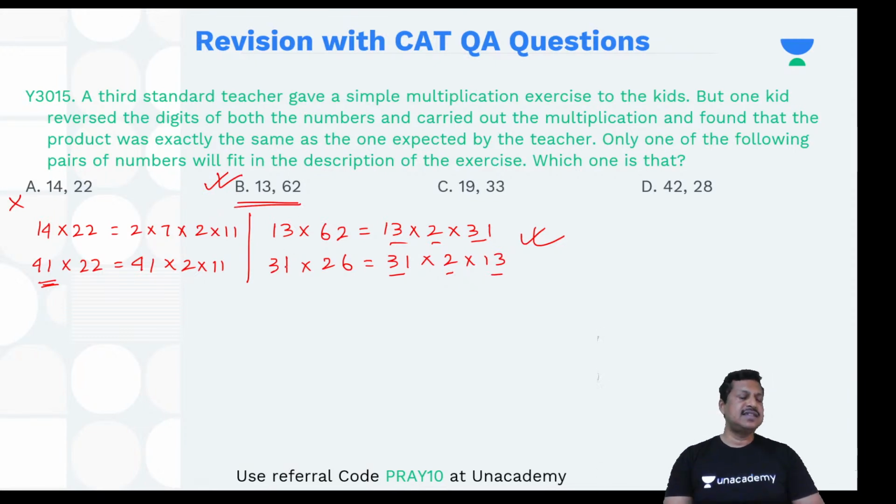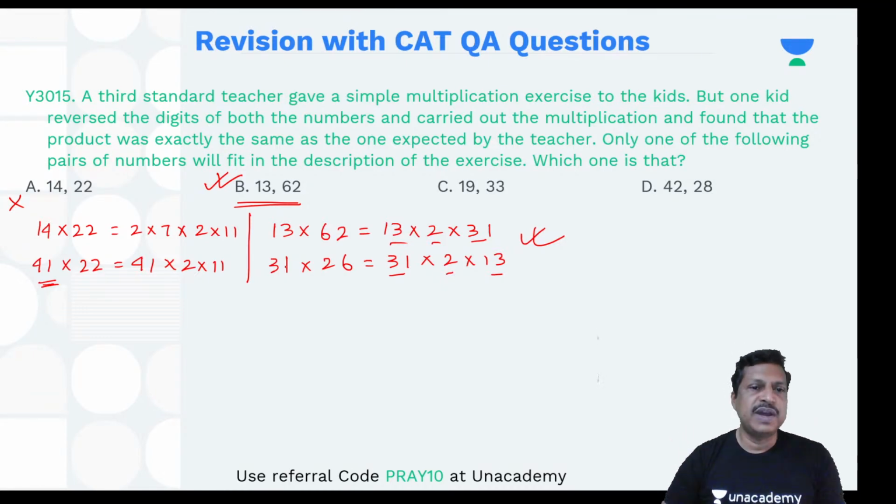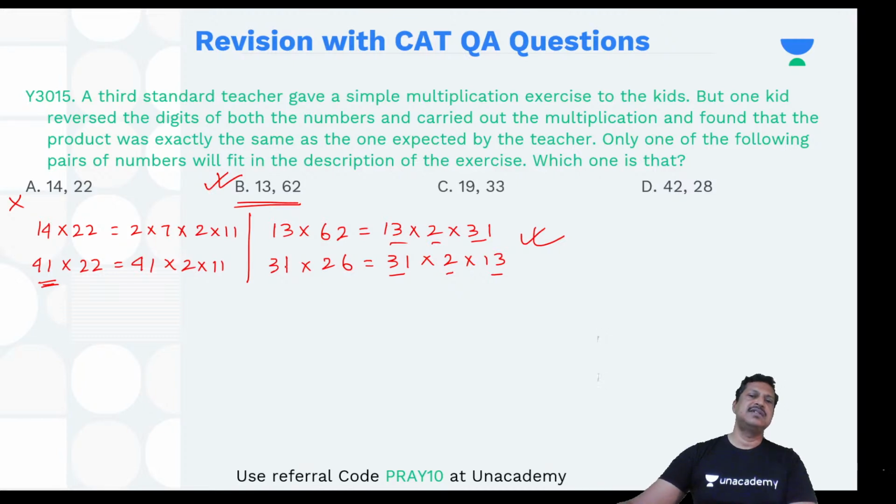So prime factorization is the way to look at it. There is no need to solve this in an orthodox manner. I can pick an option and check it, because out of these four, only one should be of this type. Otherwise, if you go for 19 and 33, you need not do this, but if you want to, this comes out to be 91, and the other is 33 once again, 3 into 11. So we'll not be able to get that. Similarly, here also we'll not be able to get that. If you want to check, you can check that.